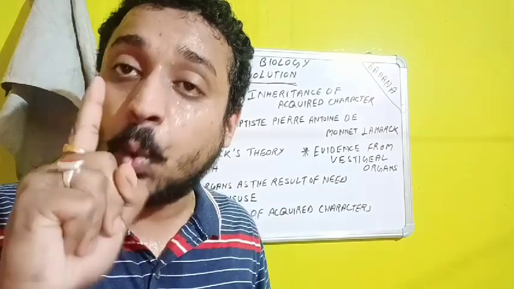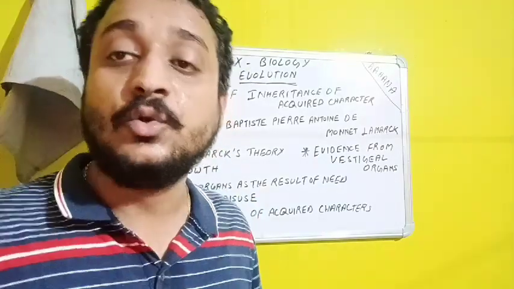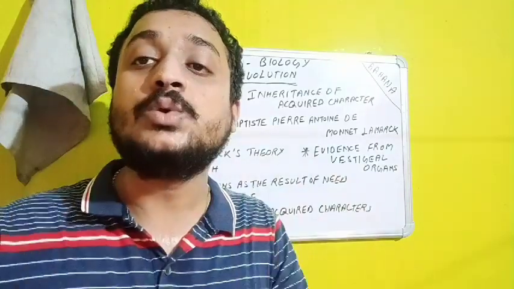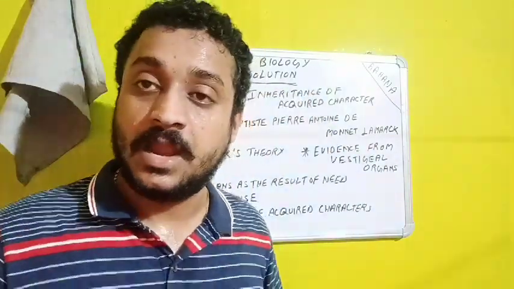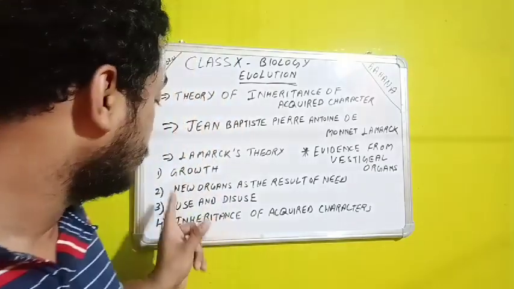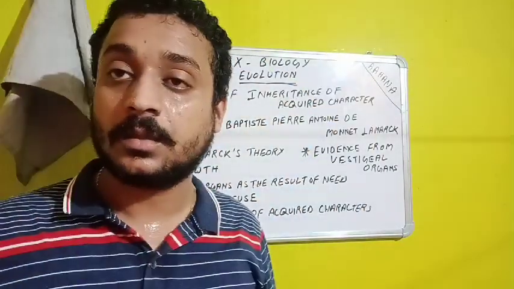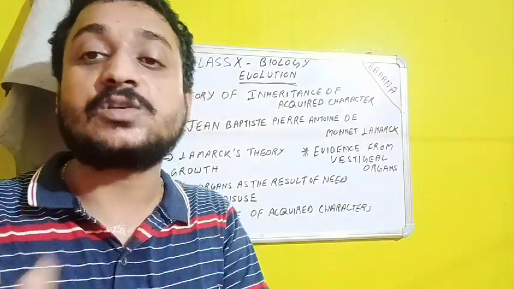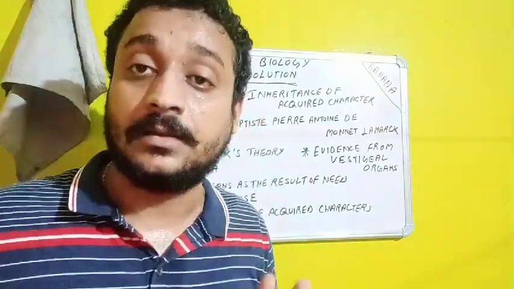We may also say that in the near future those organs may disappear because they are not being used; they are disused now. So that's why the theory of use and disuse is given by Lamarck, that organs which are of no use may disappear.